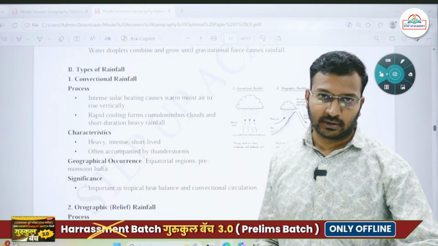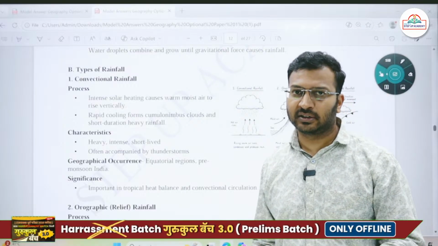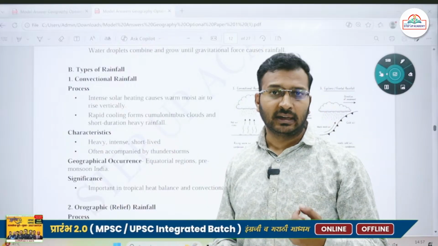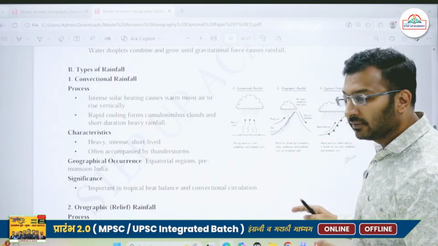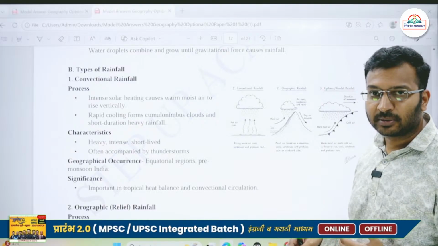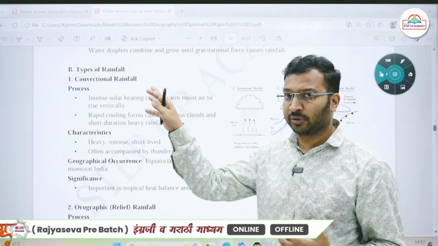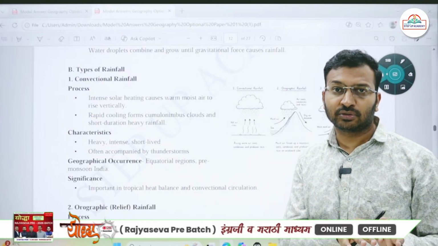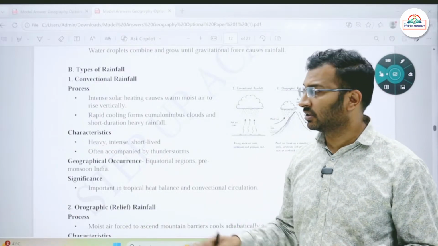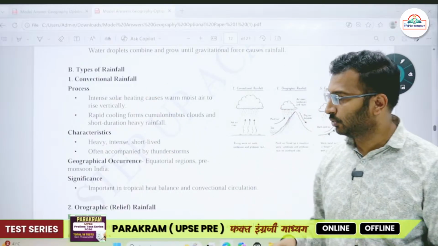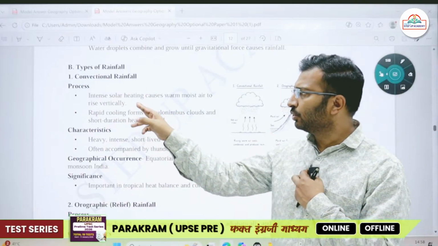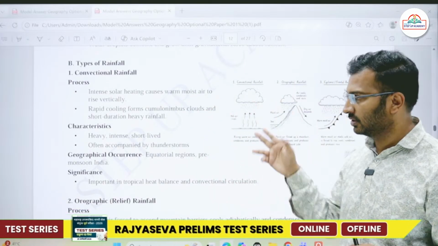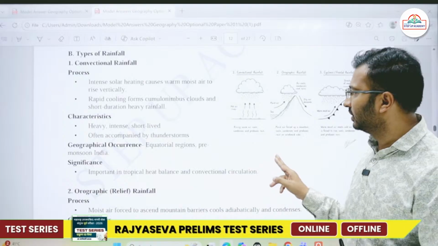For example, when the summer season starts, in some places we find rainfall taking place because of the intense heating. Even on land surfaces, for example in peninsular India, we get convectional rainfall during the summer season. The pre-monsoon showers are mostly because of the high intensity of convection currents there. Intense solar heating causes warm moist air to rise vertically. Rapid cooling forms cumulonimbus clouds, and short duration heavy rainfall takes place.